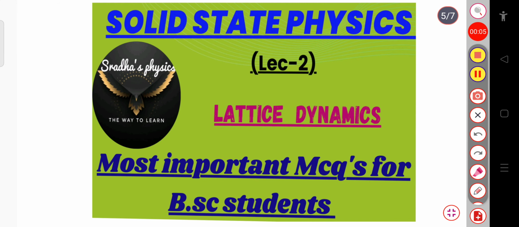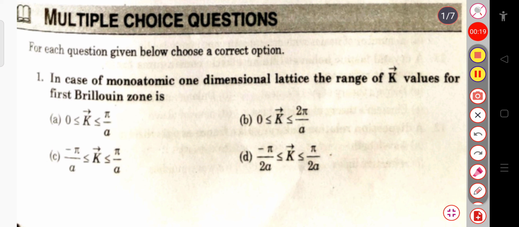In this part we will see some MCQs on lattice dynamics. This type of question will be asked in your university exam. It may be in the one-liner form or it may be in the fill in the blanks. Okay. So let us begin with the first question.